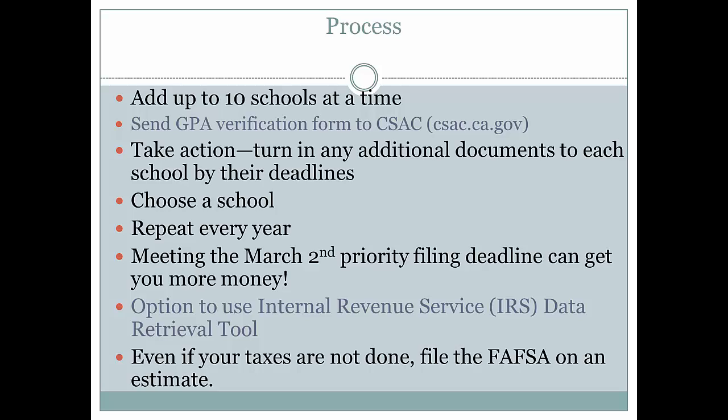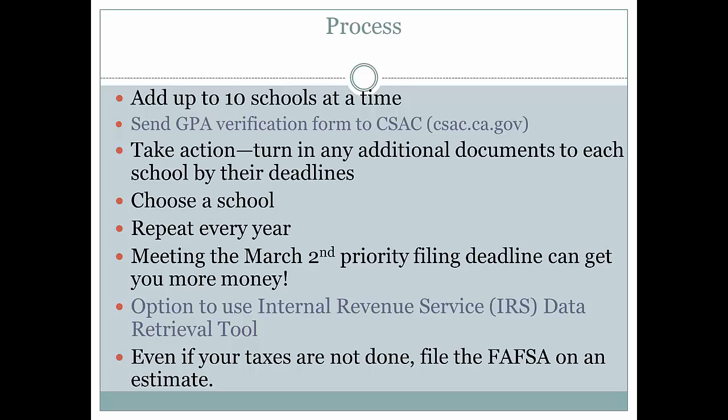Some schools may require additional documents before students can qualify for financial aid. For example, the DREAM Act requires students to verify their GPA, or grade point average, before they can receive aid. Other schools may want additional information as well. Organization and communication is key to make sure you receive the aid you qualify for.